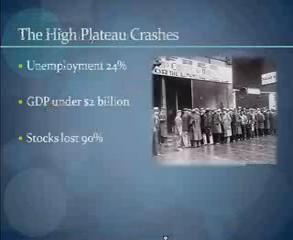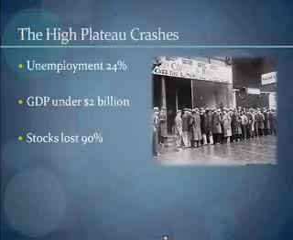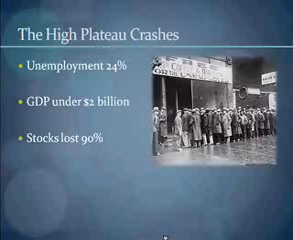Well, the high plateau that he predicted did crash. By 1933, unemployment was up to 24%. The GDP fell from over 20 billion to under 2 billion. And stocks had lost 90% of their value by 1933. So what did the government do?